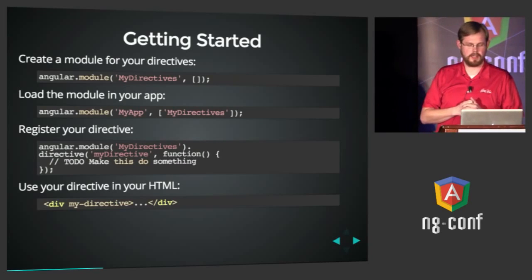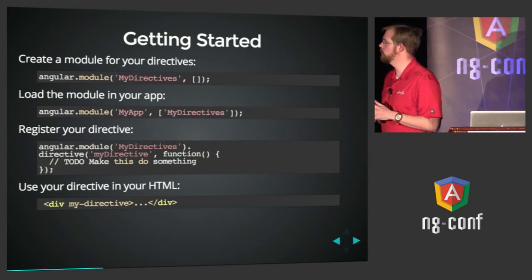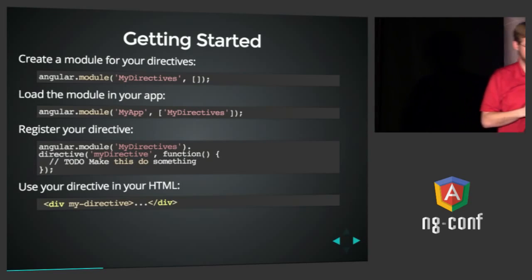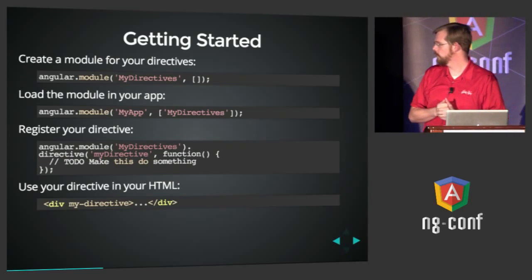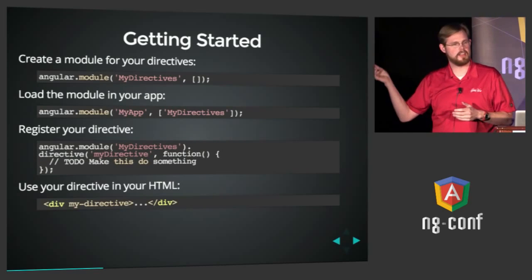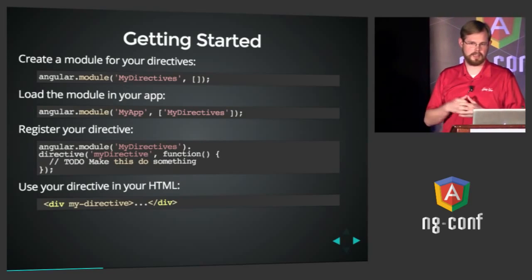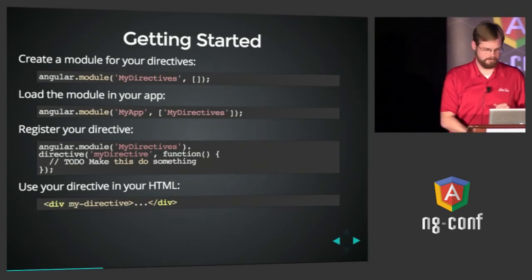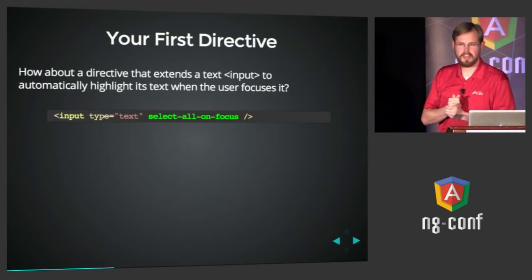Okay, and then you register your directive by getting a reference to your module and then just saying directive, and you get a function, and we'll fill that in later. In this case, you could use it by throwing it in the HTML on a div, for example, with my-directive. And notice again the naming conventions: my hyphen directive in the HTML and my capital D directive in the JavaScript. So let's create one that actually does something.